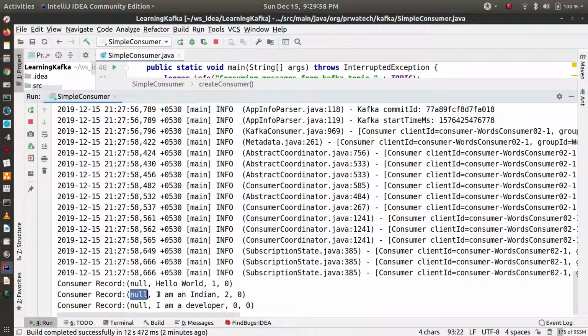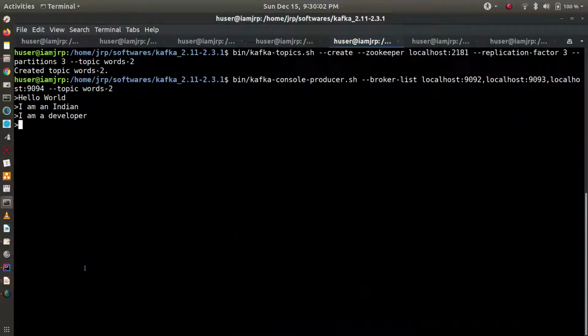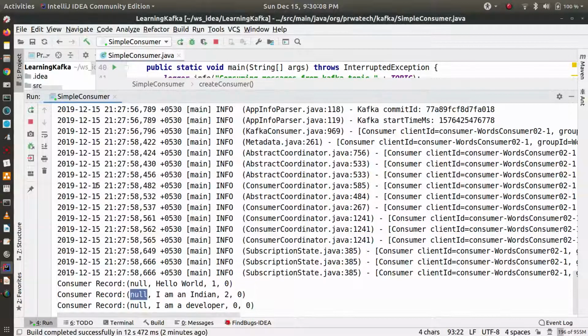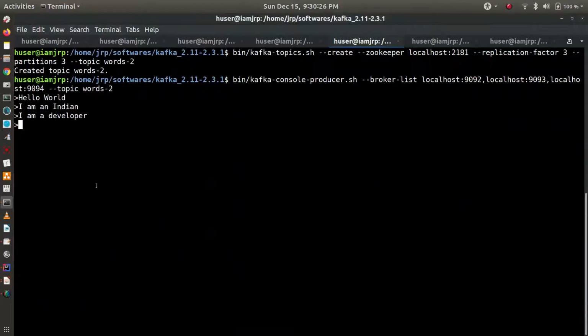While producing the data using the Kafka publisher, as we are not mentioning any key, that means the key is null or empty. So the messages are published to the Kafka partitions in round robin manner. First data went to 1, then the second data went to partition 2, and the third data went to 0. Now let's run another one.